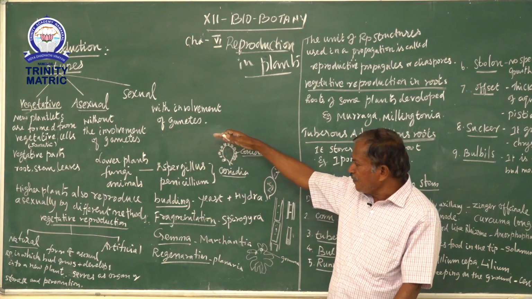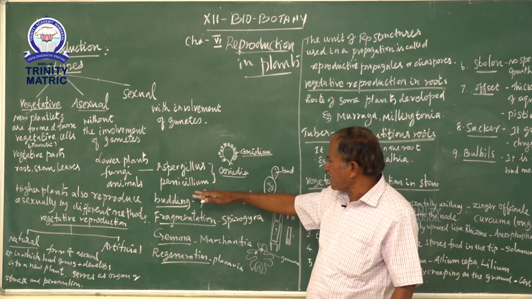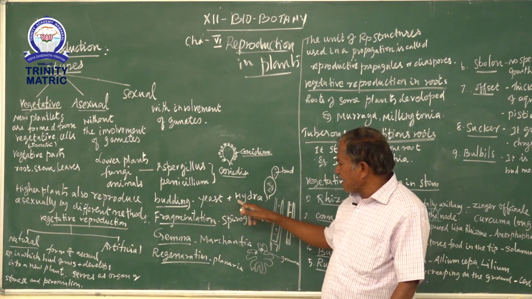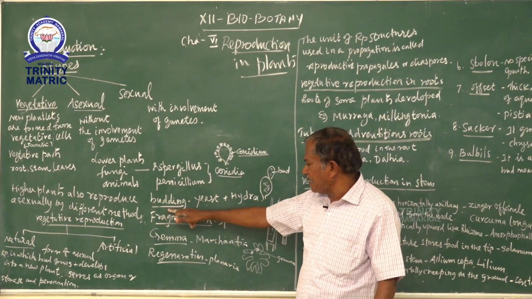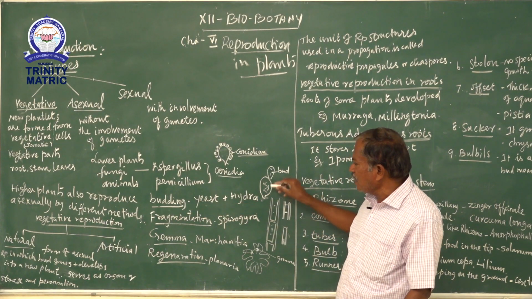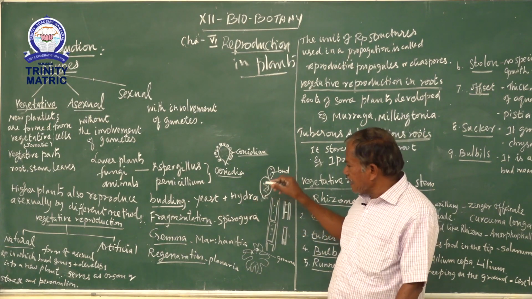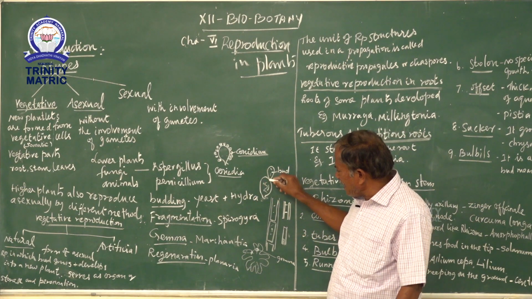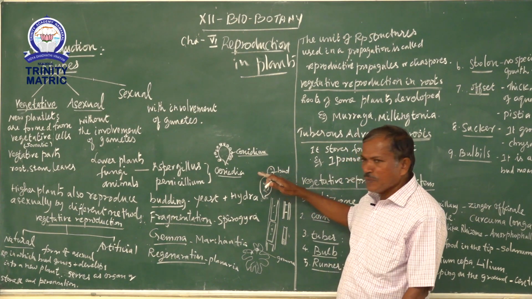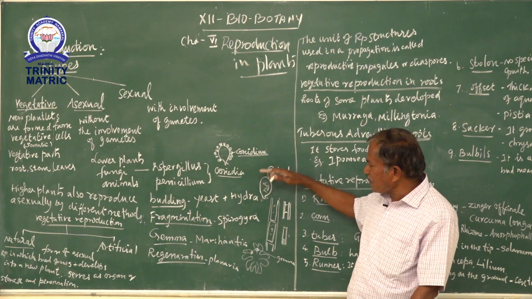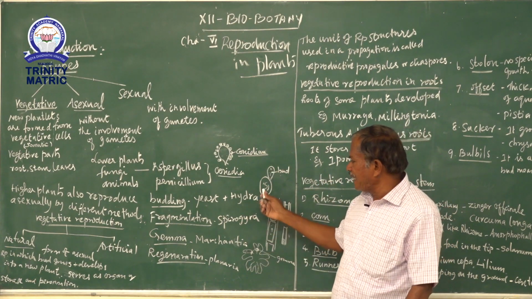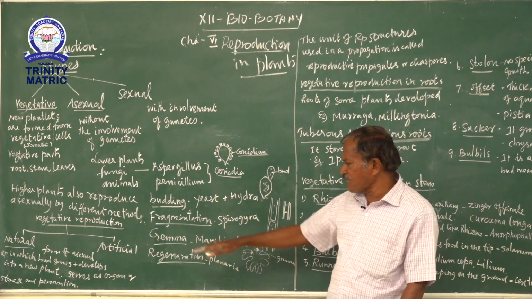We will see a few examples in these lower plants. For example, budding. Yeast and hydra are the best examples of budding. Yeast is a unicellular vegetative cell. These cells undergo cell division in any part of the cell, dividing into a small bud. This bud matures, detaches from the parent and develops into a new one. This is called the budding method.